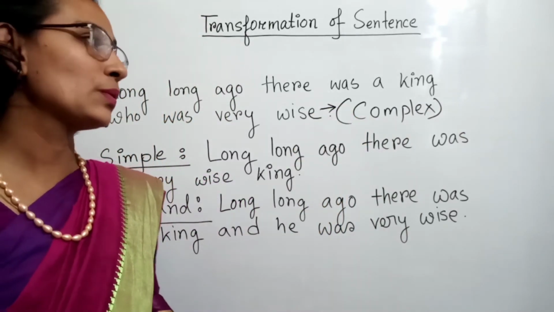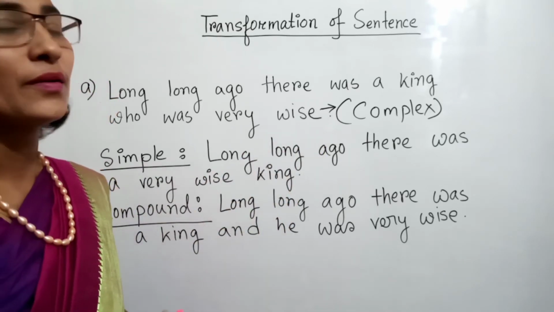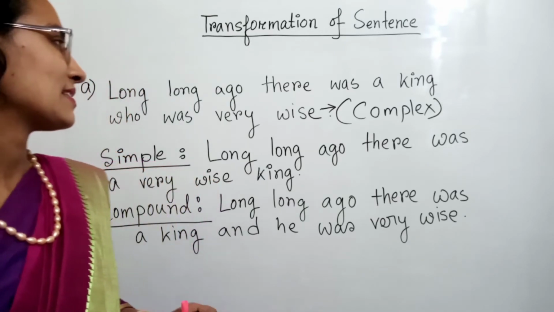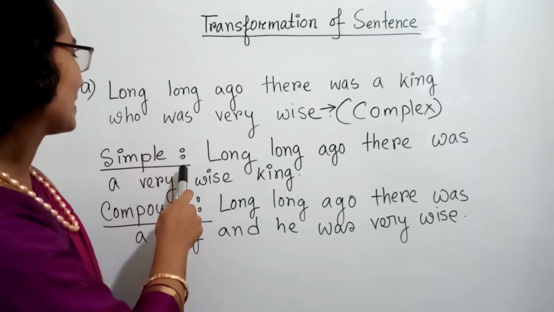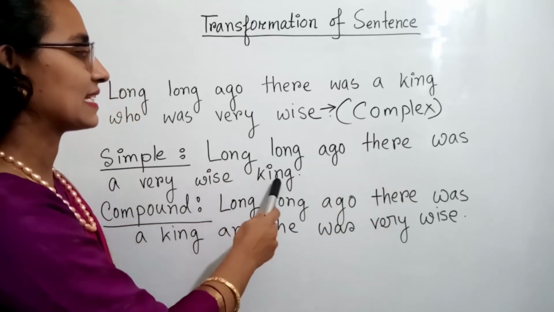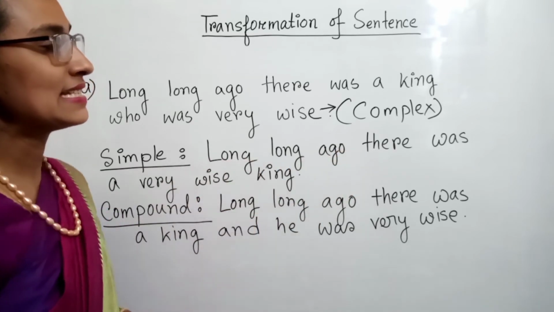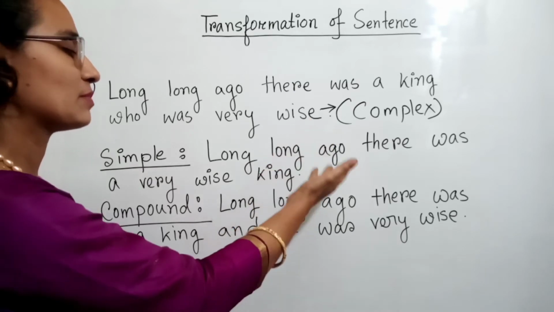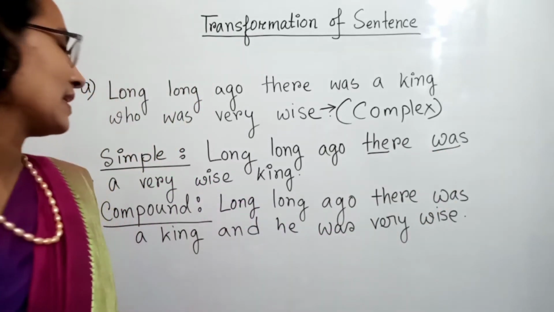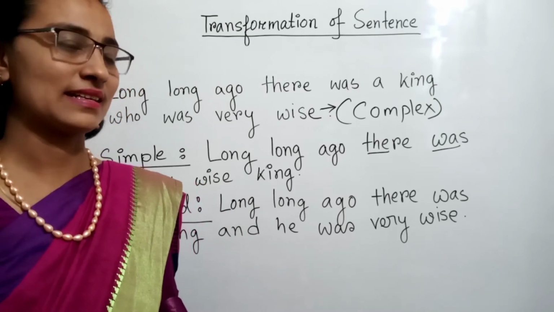So if you want to change the sentence from complex to simple, first of all, we need one single subject and one single verb. That's why I change it to a simple sentence by writing, long, long ago there was a very wise king. Here, there was a very wise king. It's a simple sentence because there is one single subject and one single verb. So this is a simple sentence. This is only a principal clause. No subordinate clause is here.